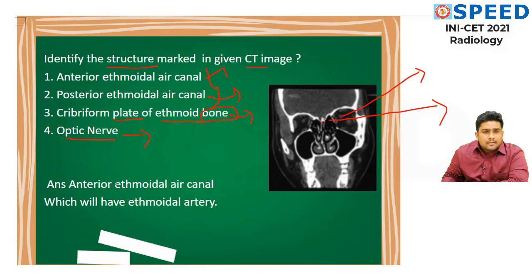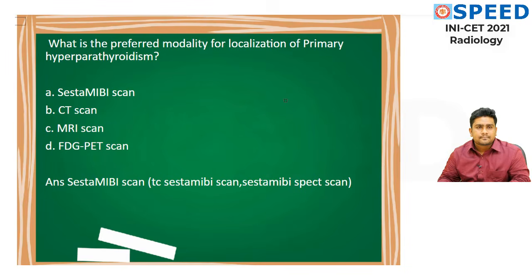Hence we come to the answer, anterior ethmoidal canal, which will have the ethmoidal artery, which is of clinical significance. Basically, we have cracked this question based upon the location and the density, whether it is hypodense or hyperdense. These are the two points, and it is an easy question which they have asked in the exam.